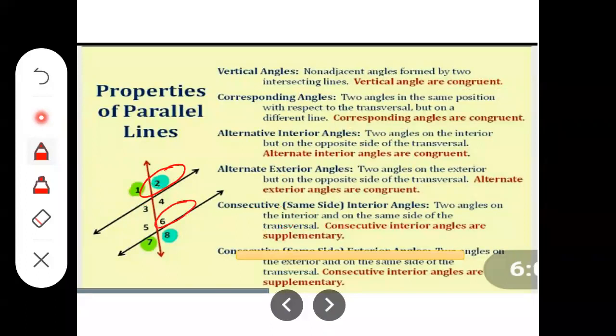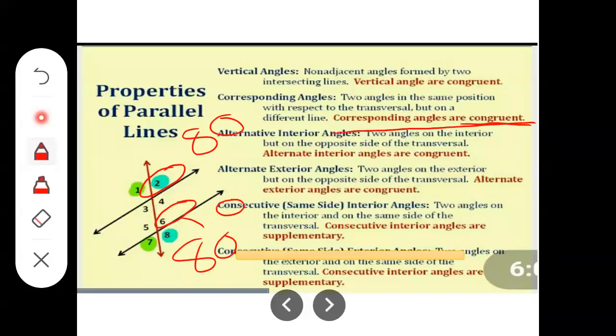That is one pair of corresponding angles, and those are also congruent to each other. Same concept: if angle 2 is 80 degrees, its corresponding angle 6 will also be 80 degrees. That is what it means that corresponding angles are congruent.